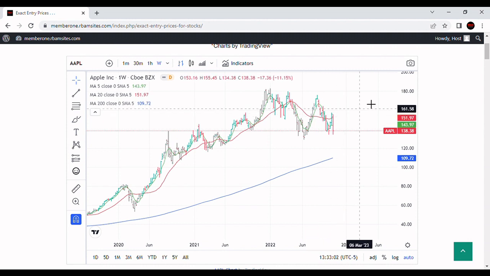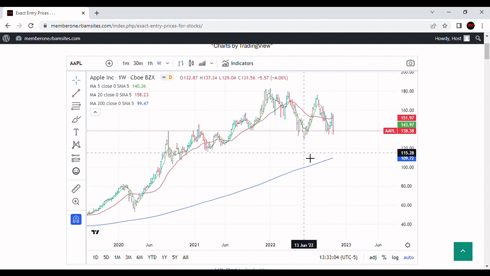So that's the positive effect. The negative effect is if it drops down and breaks this 129.